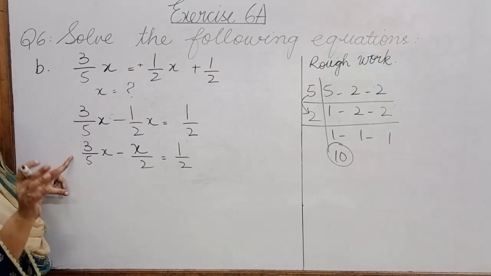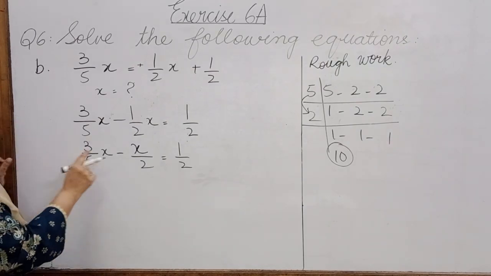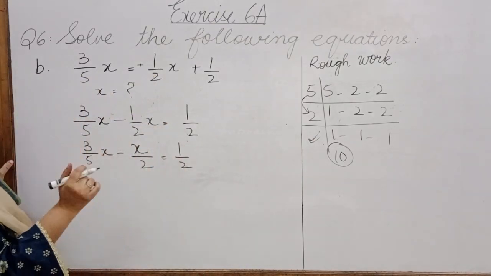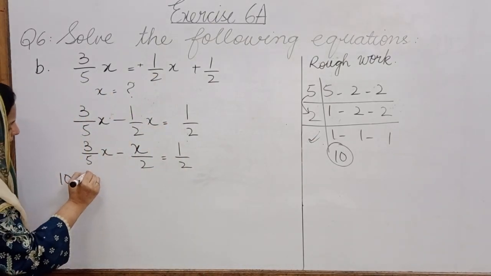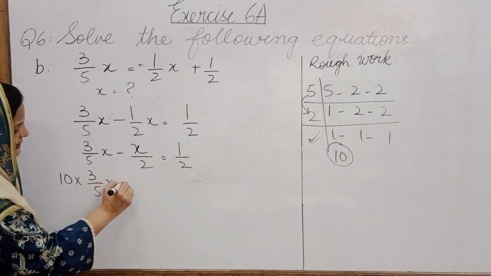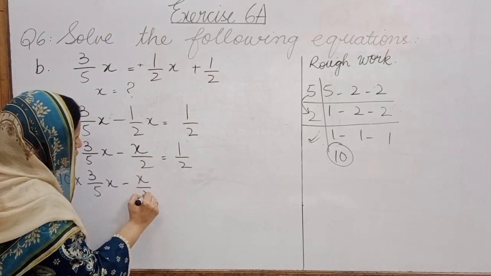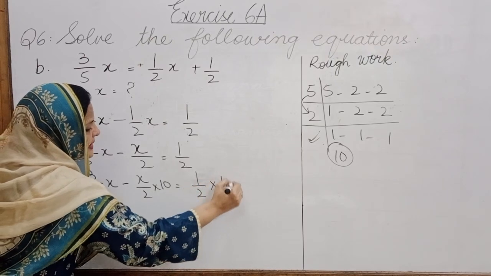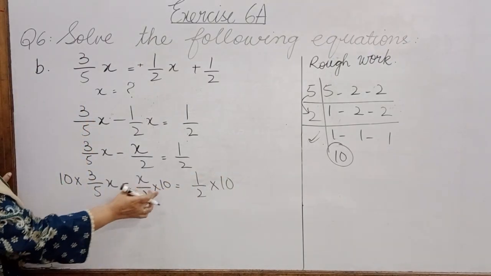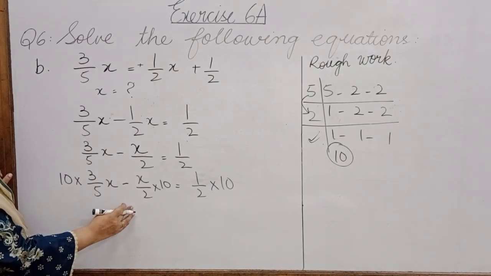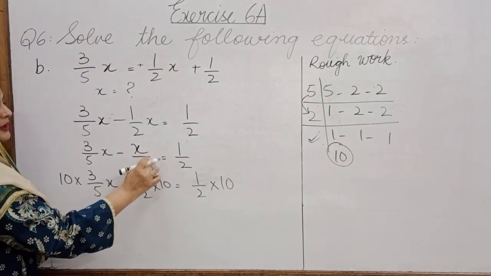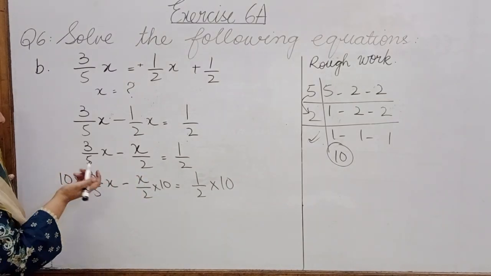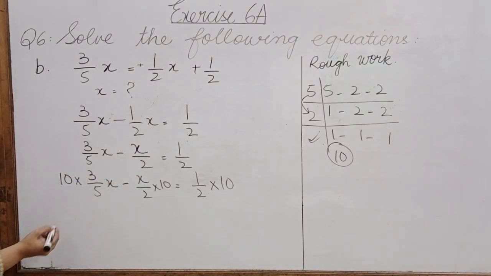Exactly similar to the question which we solved earlier. We will multiply the number we got as an LCM with all these numbers. 10 multiplied by 3 over 5x minus x over 2 multiplied by 10 is equal to 1 over 2 multiplied by 10. अच्छा, इधर मैं इस साइड पे इसलिए लिख देती हूँ कि कंफ्यूजन ना हो आपको। पहले आप ये क्वेश्चन लिखें, फिर आप मल्टीप्लाई जिससे भी आपने मल्टीप्लाई करना है वो लिखें to make your equation clear. Okay, now see, can you cancel out anything out of it? Can you?